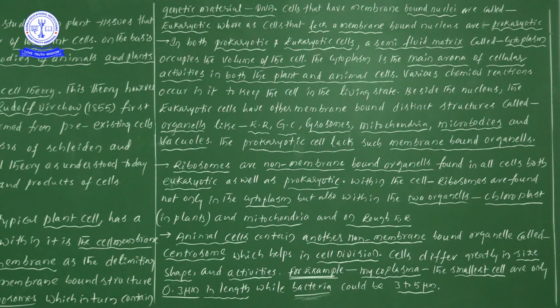So these particular cell organelles are present in all kinds of cells, both prokaryotic cells as well as eukaryotic cells. My dear students, try to understand one point: in prokaryotes, all types of cell organelles are absent except ribosomes. Why?